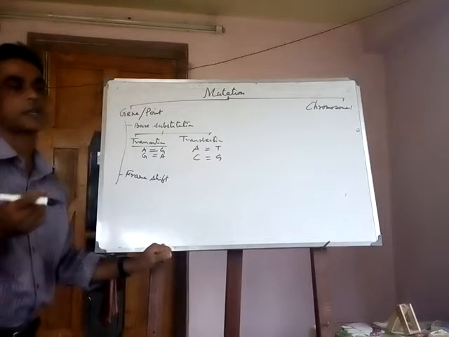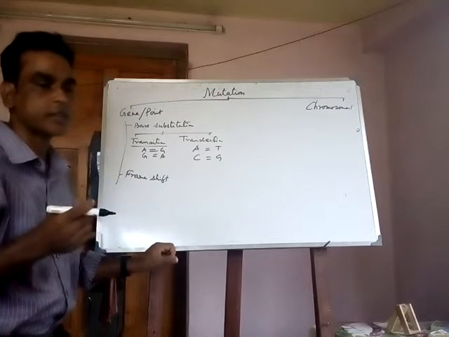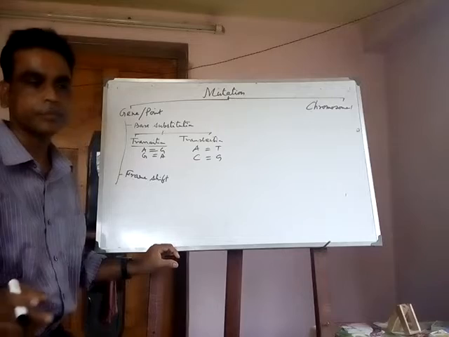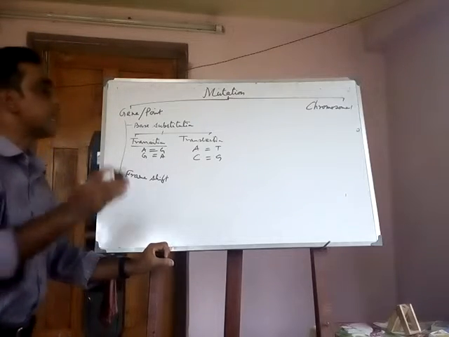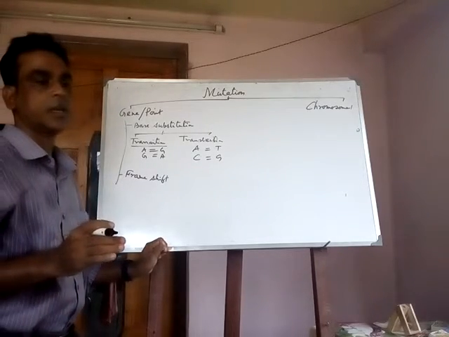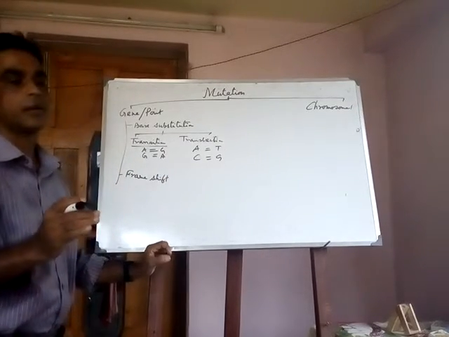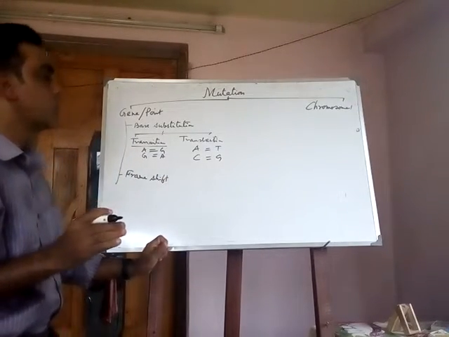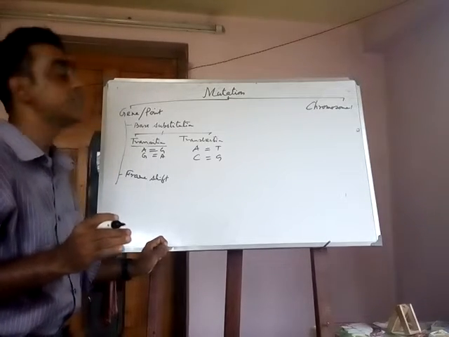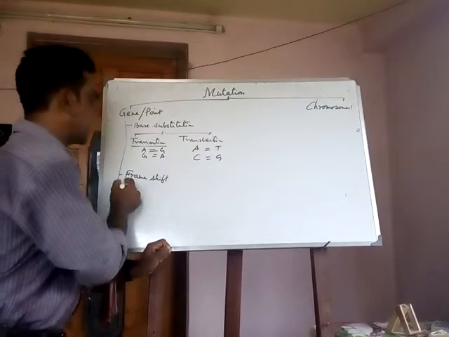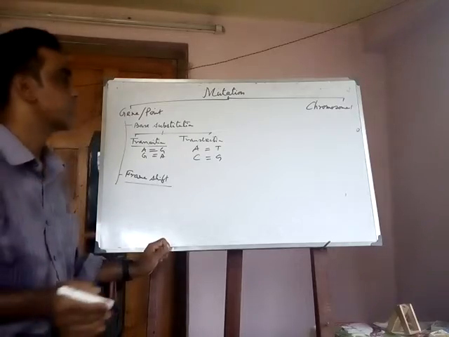Frame shift mutation is the other type of point mutation or gene mutation. When the arrangement of genes changes so that the sequence of amino acids in polypeptide making is changed, it is called frame shift mutation.